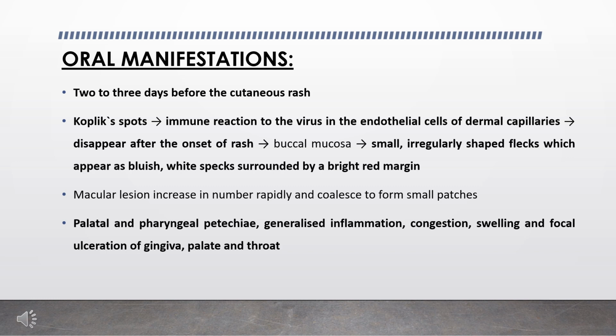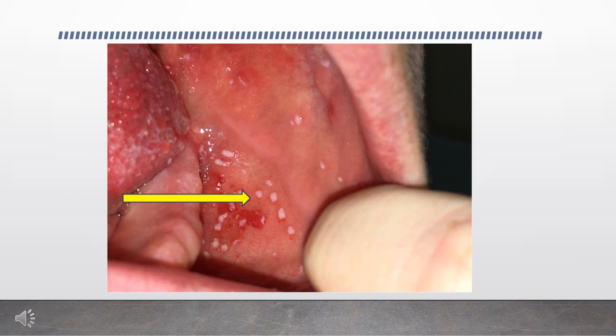Palatal and pharyngeal petechiae as well as generalized inflammation, congestion, swelling and focal ulceration of gingiva, palate and throat may also be seen. So this picture shows you the Koplik spot of the buccal mucosa, and you can see some white specks which are surrounded by a bright red margin. So this is how a Koplik spot will be.